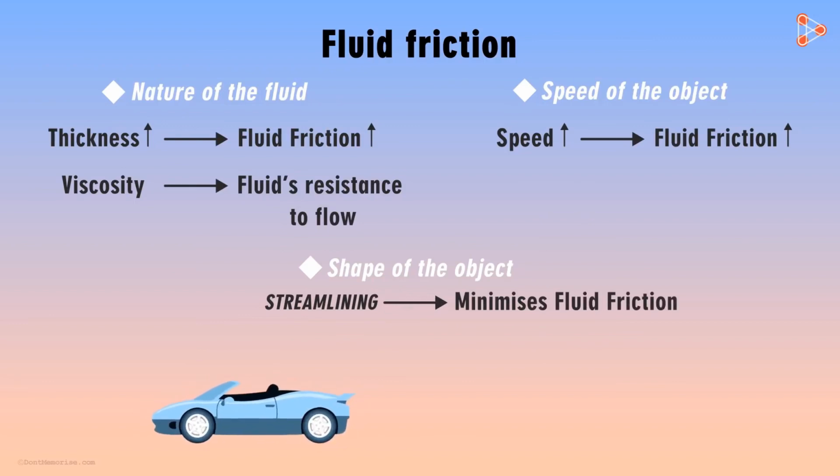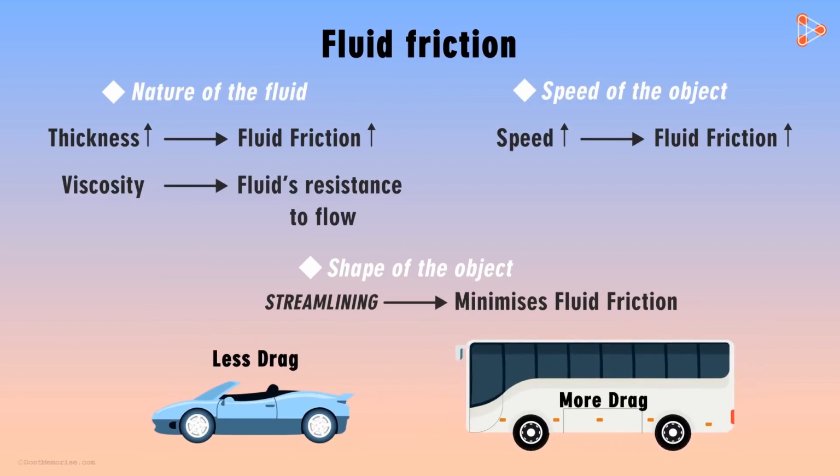A car faces lesser friction from air as it has a streamlined shape. A bus, on the other hand, will face more air friction as it doesn't have a streamlined shape. So these were the different factors on which fluid friction depends: nature of the fluid, the speed of the object flowing through the fluid, and the shape of the object.